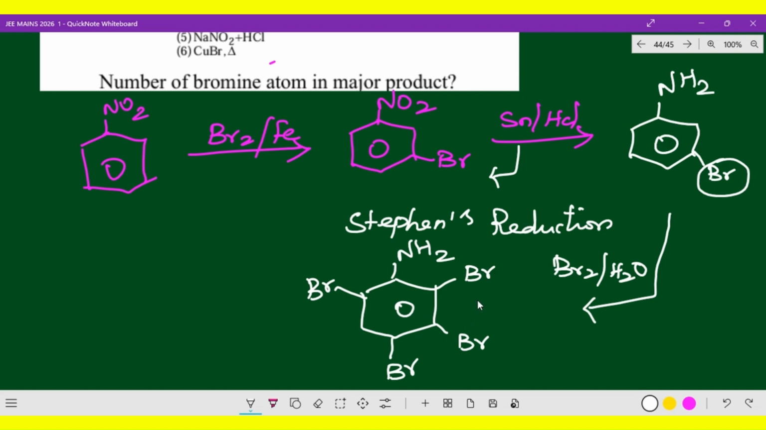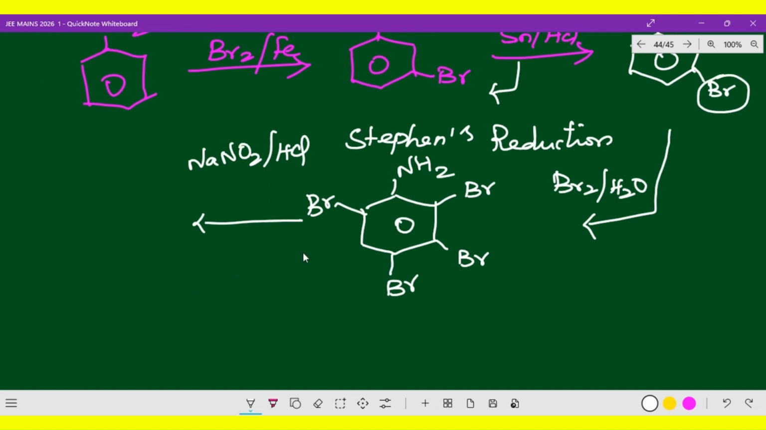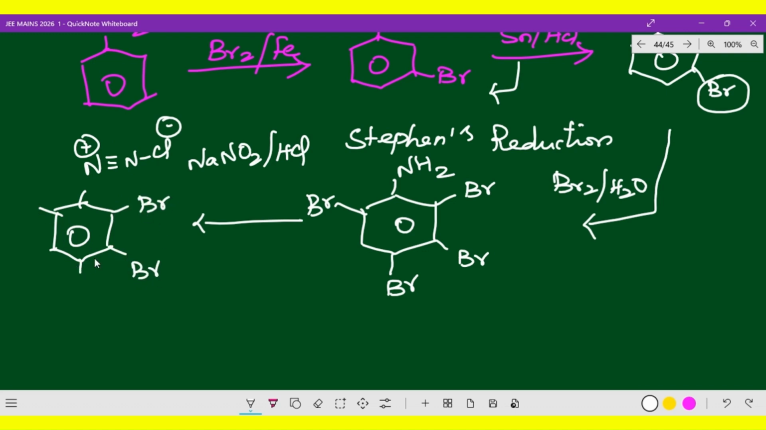And the next one, NaNO2, diazotization, with HCl. So you will get diazonium chloride; the NH2 group is converted to diazonium chloride, N triple bond N plus Cl minus, with Br at 2, 4, 6 and the meta Br.